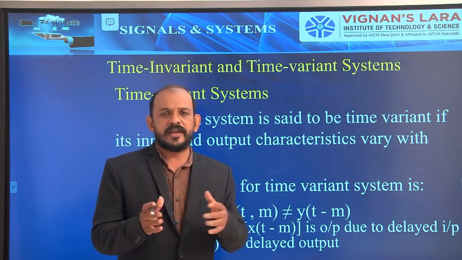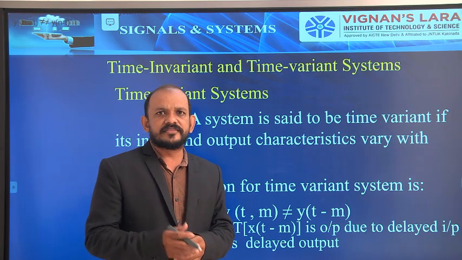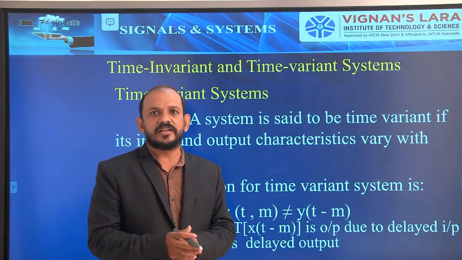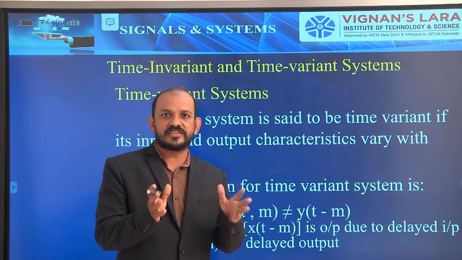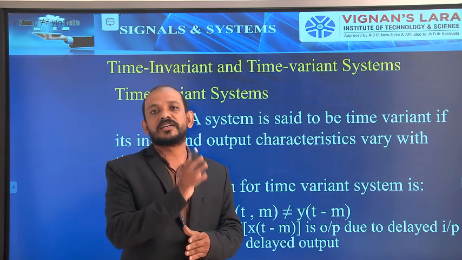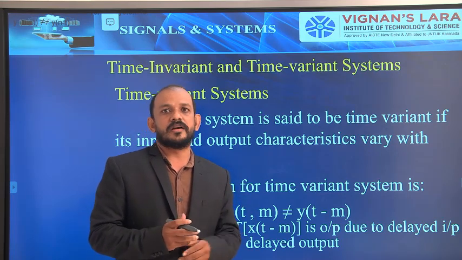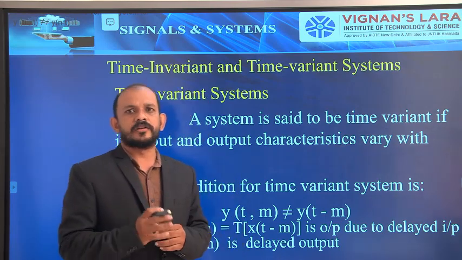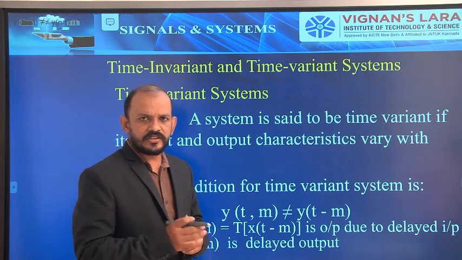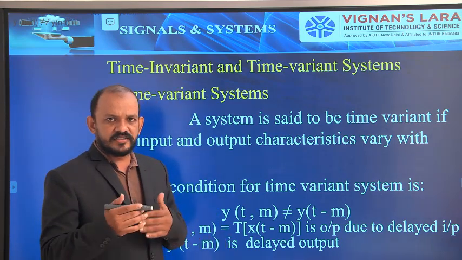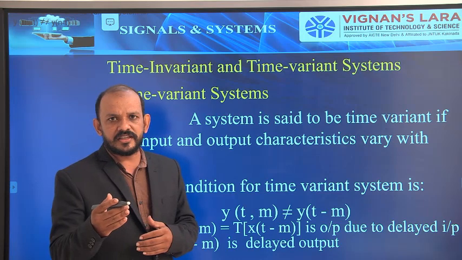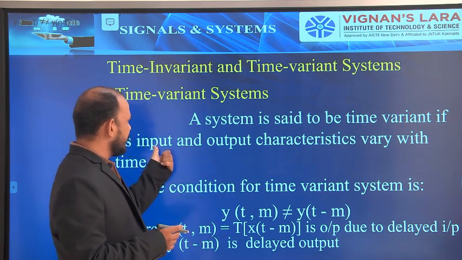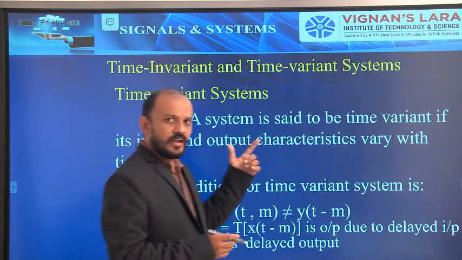A system is said to be a time variant system if its input and output characteristics vary with time. That is, the input and output characteristics of the system must change with time. Then that system is called a time variant system. Simple example: if there is a delay in the input, that is, a change in input characteristics, the output will also be delayed.